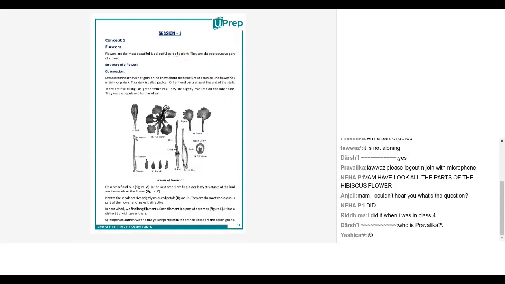Now, which is the fourth whorl? The fourth whorl is known as the gynoecium. Yes, ma'am, which is the female part of the flower. Yes, gyne means female. Now the gynoecium is the most important part of